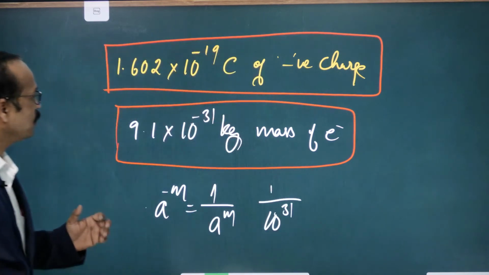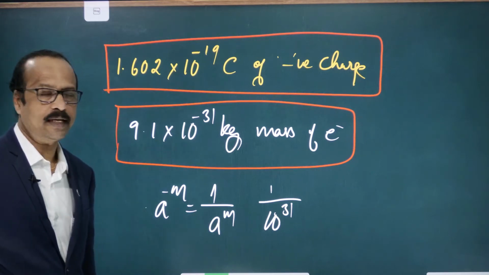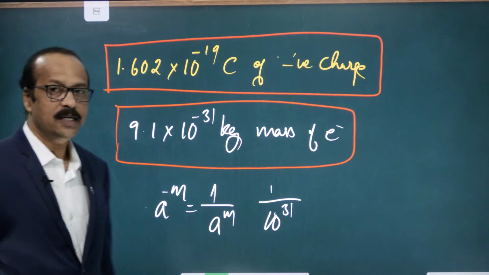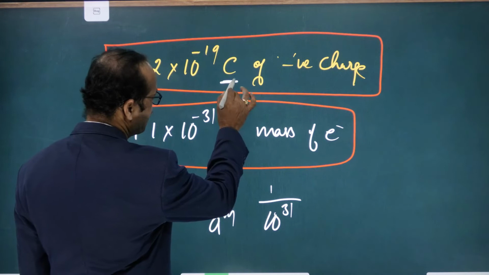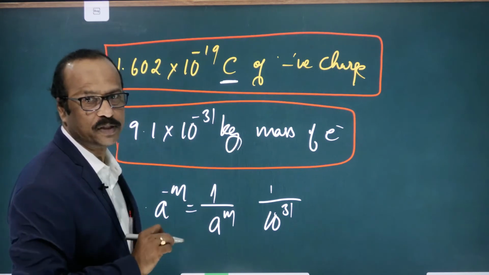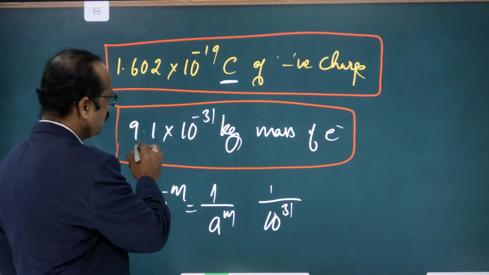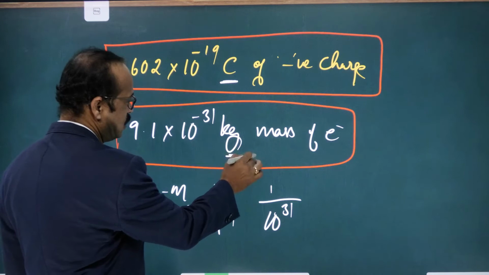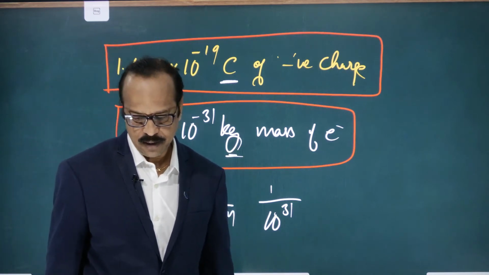Now remember these two values. One is 1.602 into 10 to the power of minus 19 coulombs, the charge of an electron, where C is coulomb, the unit of charge. The other is 9.1 into 10 to the power of minus 31 kg, where kg is the unit of mass. Clear? Any doubt till here?